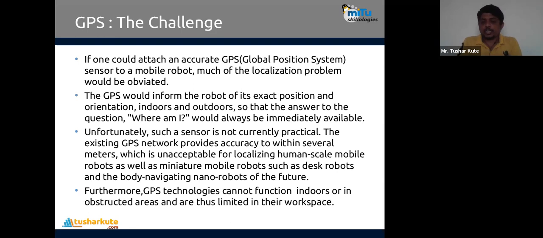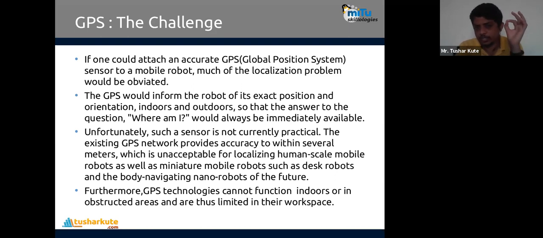It has to perform the operation. It has to set its initial position. That GPS will be required. But such a sensor is not currently practical. The existing GPS network provides accuracy to within several meters.